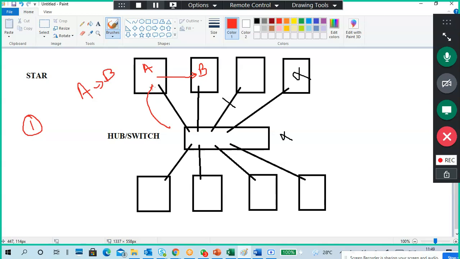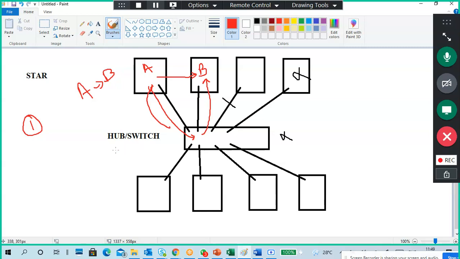So what happened? A sends data to B, but the data goes to a hub or a switch, and it goes to B from the hub or switch. That's it. It will pass the data. It switches the data. Some words are there: packet switching, packet forwarding, like a router.